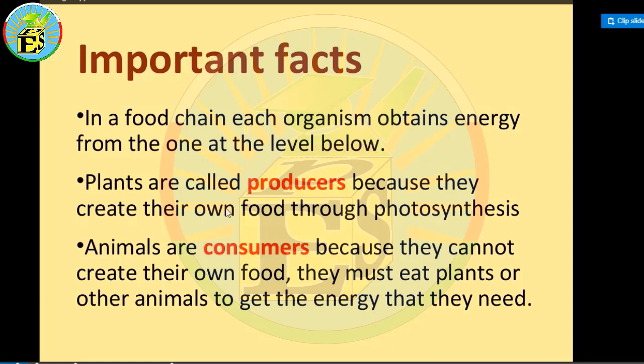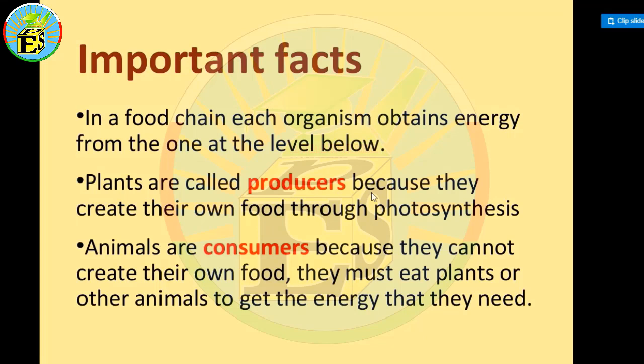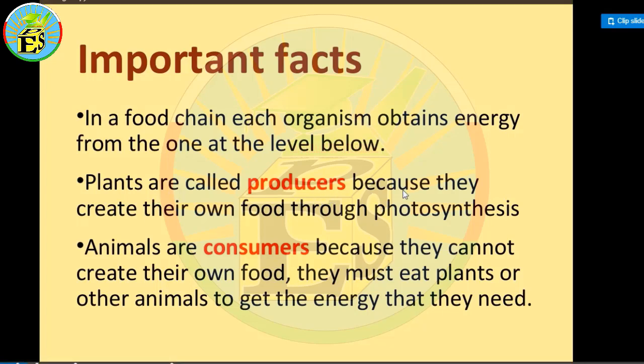The producer is the organism which creates the energy by itself. For example, plants. All the plants are producers. They are not taking their food from any other organisms. They are just manufacturing their needs by themselves. Plants are called producers because they create their own food through photosynthesis.